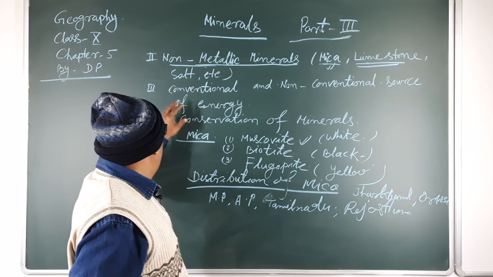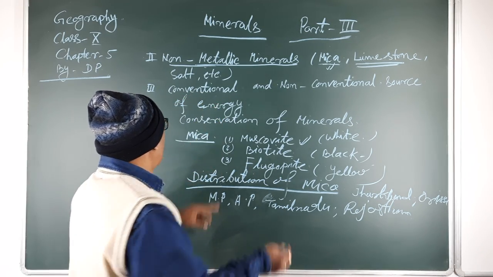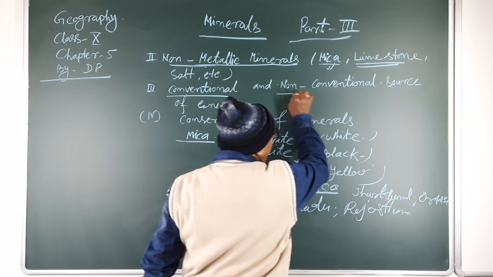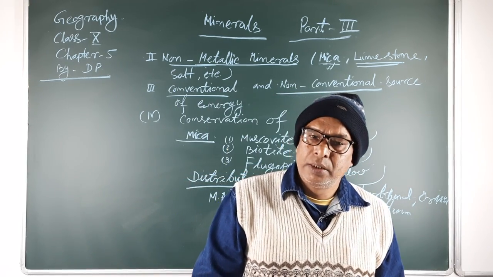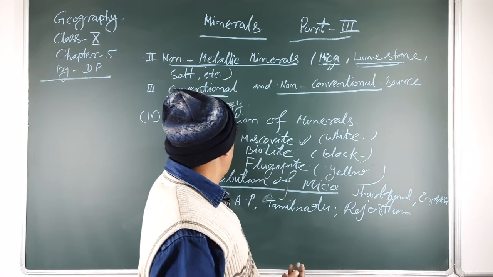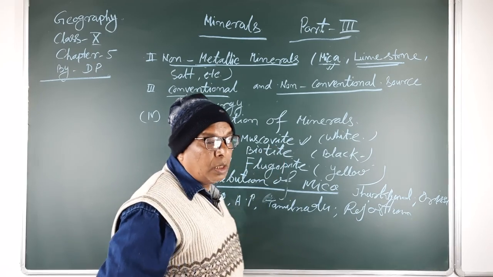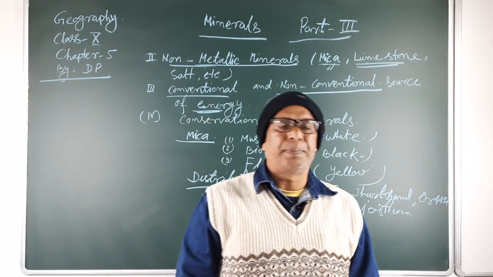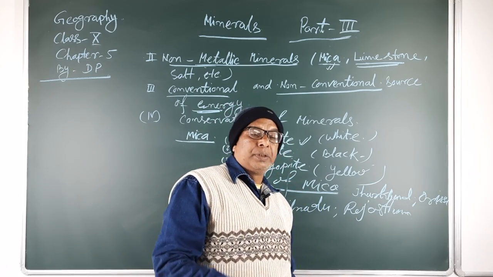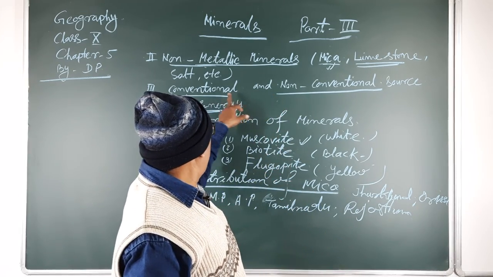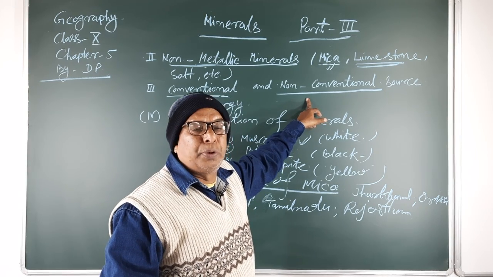Now the next part we will discuss today is conventional and non-conventional sources of energy, under energy resources. Energy resources are an important part of minerals, because without conventional or non-conventional sources of energy, power cannot be produced.